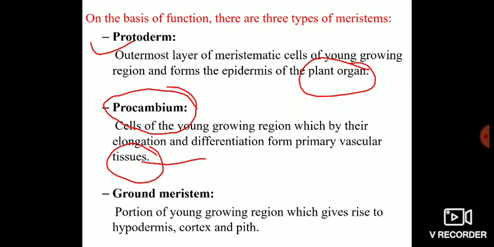I will repeat this one. On the basis of function, we have three types of meristems. Protoderm is the outermost layer of meristematic cells of young growing regions of the embryos which form the epidermis of the plant organ. Then we have procambium, those cells of the young growing region of the embryos which by their elongation and differentiation form the primary vascular tissues, which are xylem and phloem. And we have ground meristem. It is that portion of young growing region of the embryo which gives rise to hypodermis, cortex, and pith.